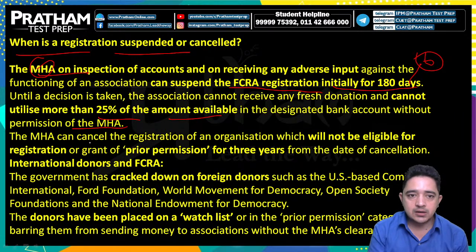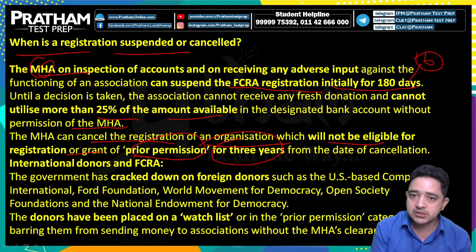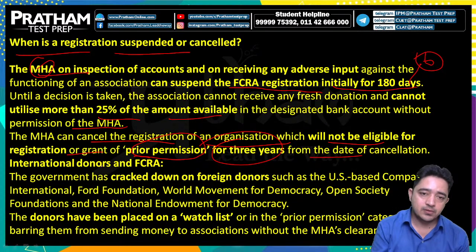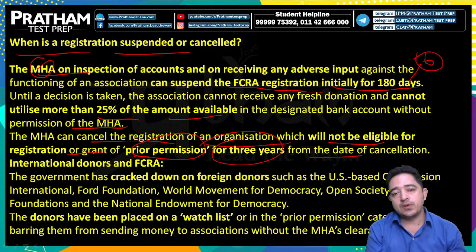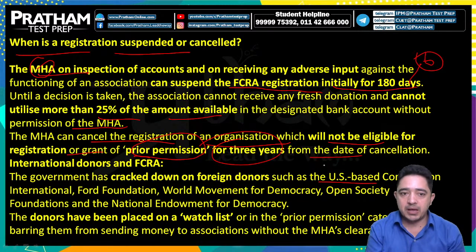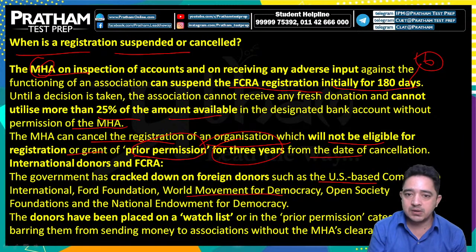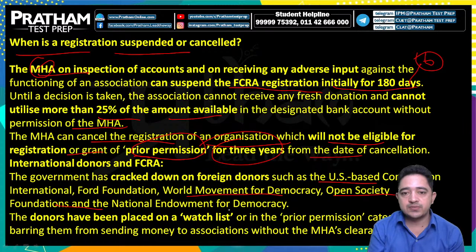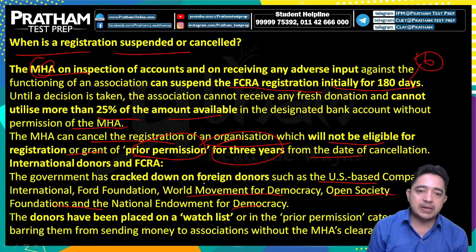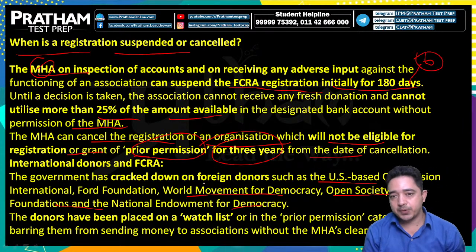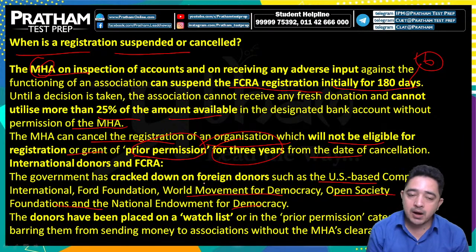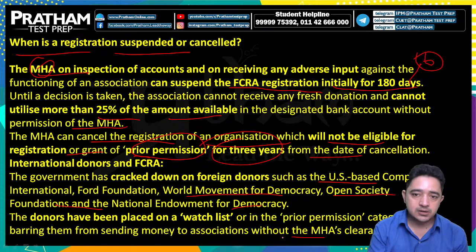The MHA can cancel the registration of an organization, which will then not be eligible for registration or grant of prior permission for 3 years from the date of cancellation. The government can crack down on foreign donors such as US-based Compassion, Food Foundation, World Movement for Democracy, Open Society Foundation, and National Endowment for Democracy. The donors have been placed on a watch list in the prior permission category, barring them from sending money to associations without MHA clearance.